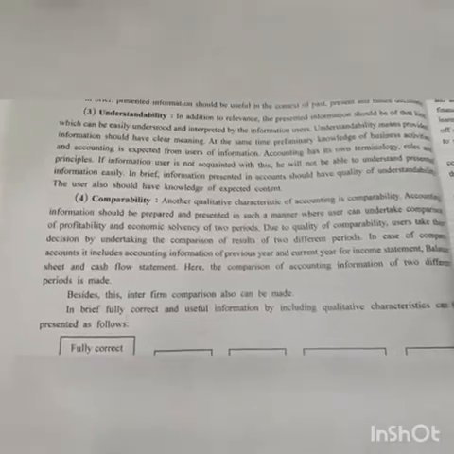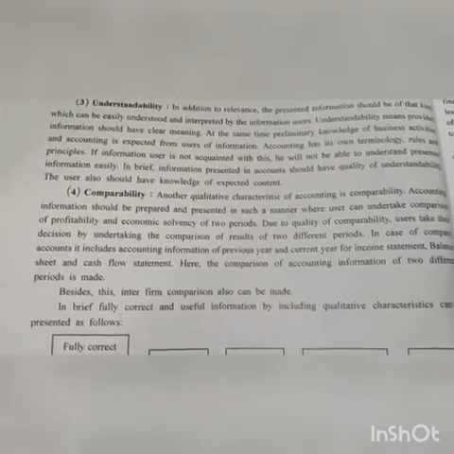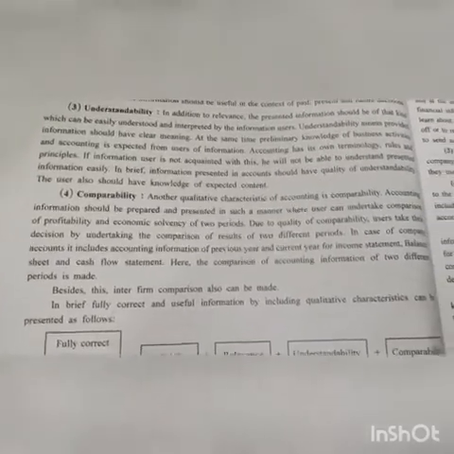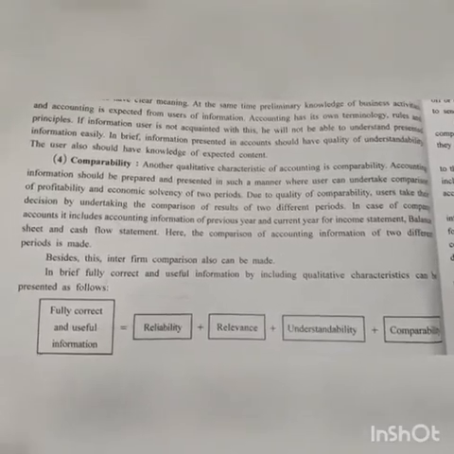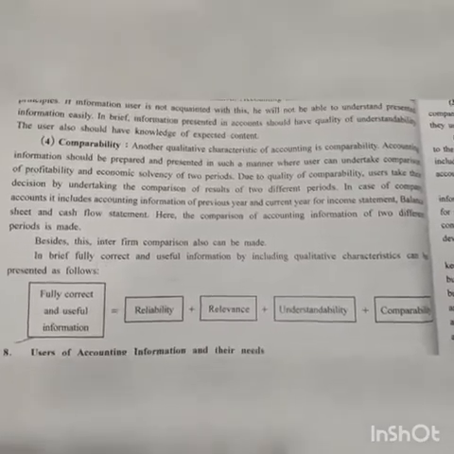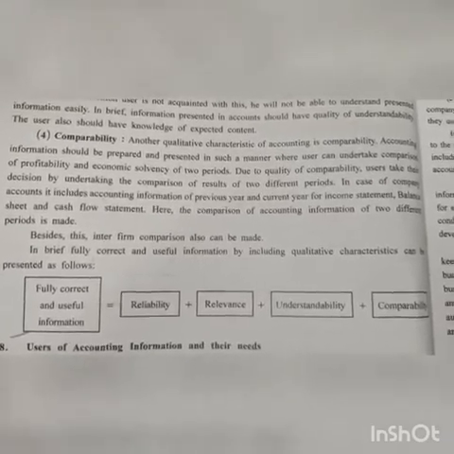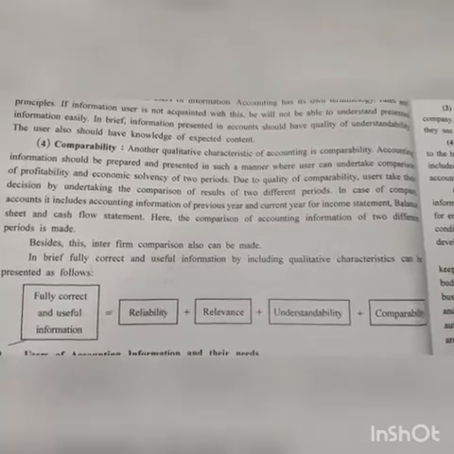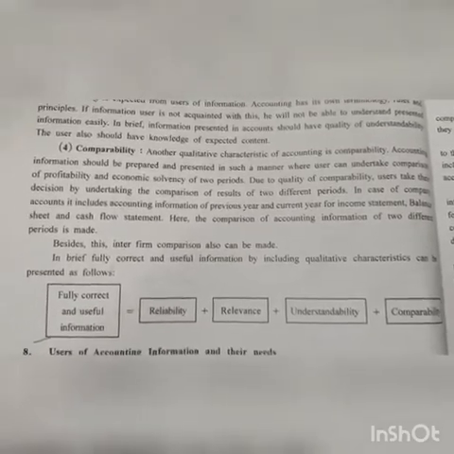Here the comparison of accounting information of two different periods is made. Besides this, inter-firm comparison can also be made. That is, you can even compare one department with another department, one company with another company. So in brief, fully correct and useful information, including qualitative characteristics, can be presented as follows. You can say your information is fully correct and useful when the four characteristics are there, that is reliability, relevance, understandability and comparability. These are the qualitative characteristics of accounting information.